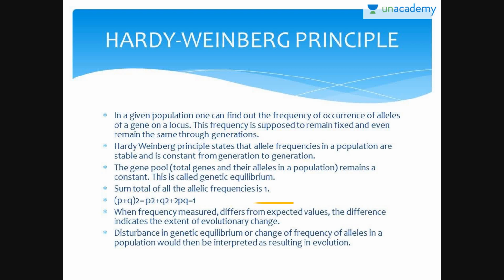The sum total of all the allelic frequencies is 1. The equation would be this one. When the frequency measured differs from expected values, the difference indicates the extent of evolutionary change. Disturbances in genetic equilibrium, or change of frequency of alleles in a population, would then be interpreted as resulting in evolution.